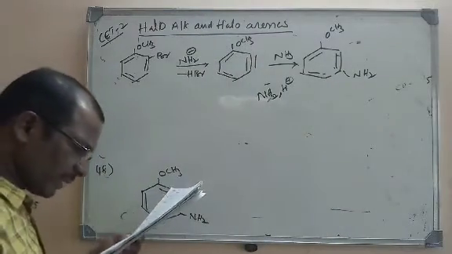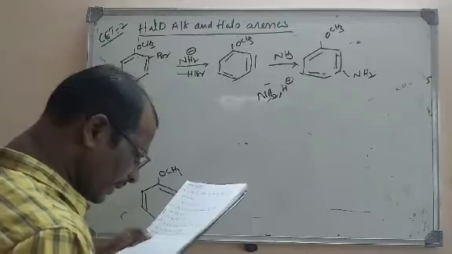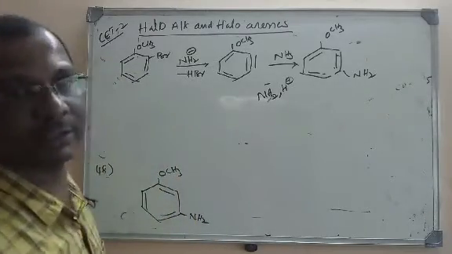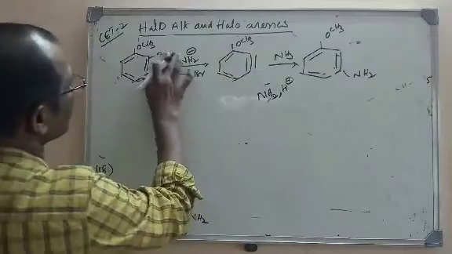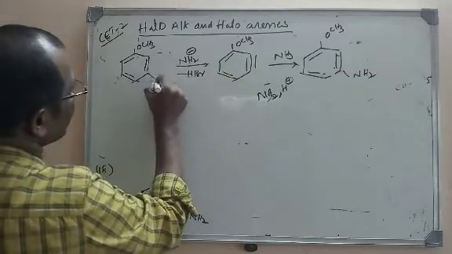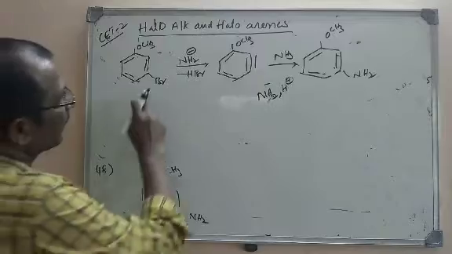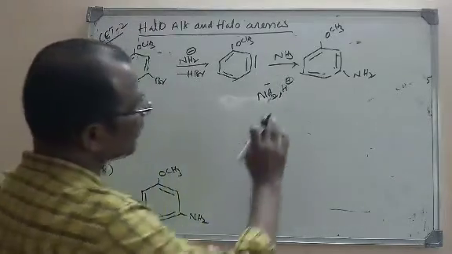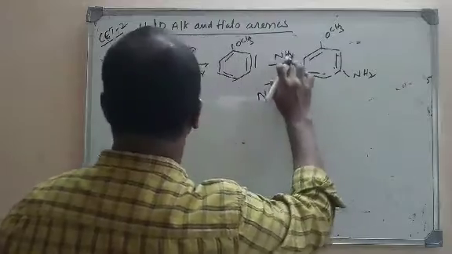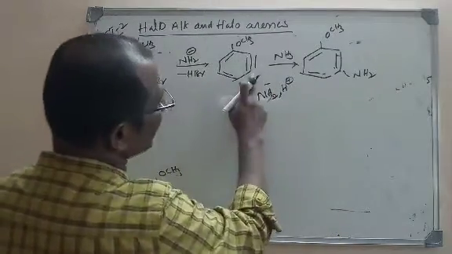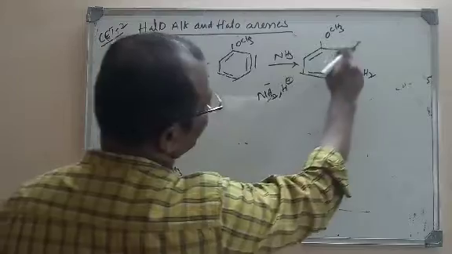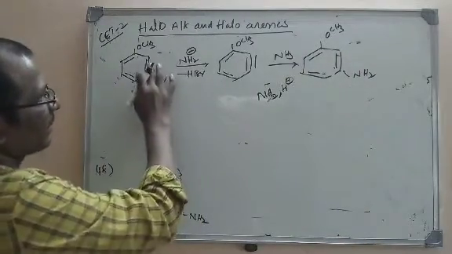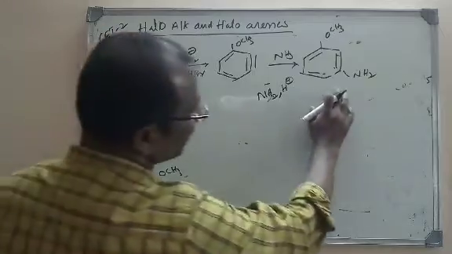But in the second option, they have given meta-bromoanisole. Even meta-bromo will give the same product. On removal of H and Br, a triple bond is obtained. Now on addition, hydrogen will be added here and NH2 here. It is the same reaction and we get the same product.